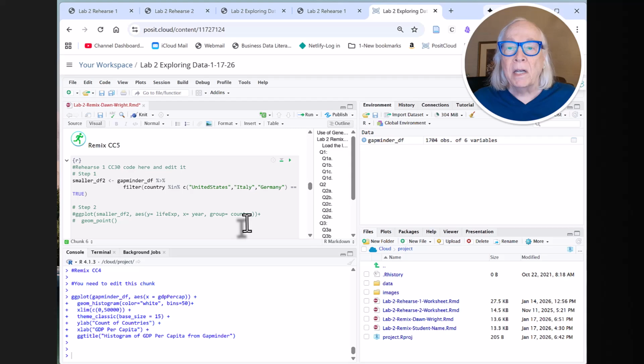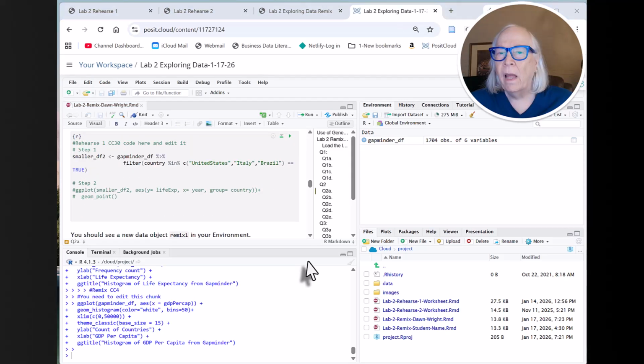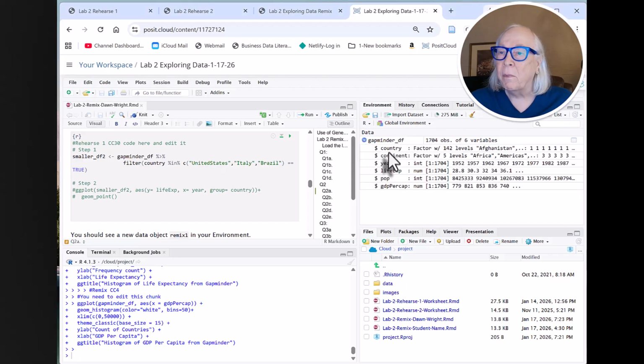Now, I purposely made a mistake there. Actually, I made two mistakes. The second one I made was not double checking how these countries' names are spelled inside the Gapminder. If we go to Gapminder, you can see we've got country there and 101,704 observations.